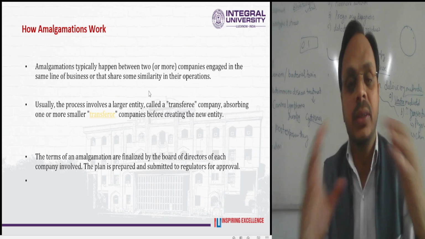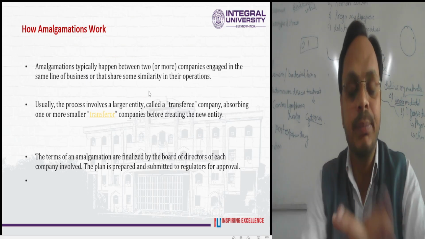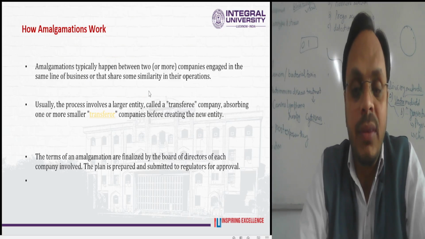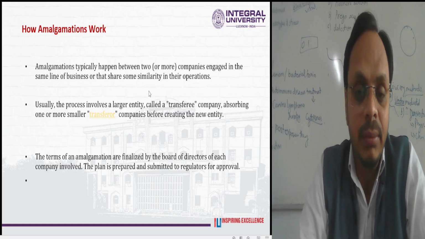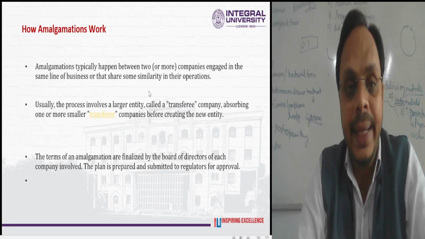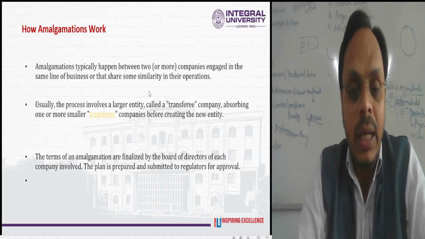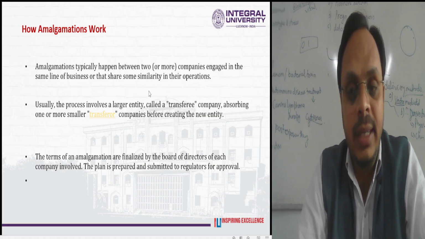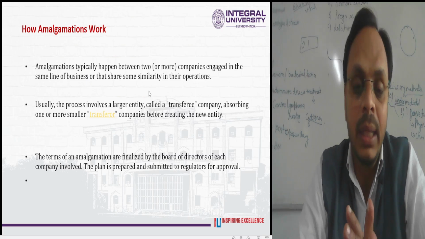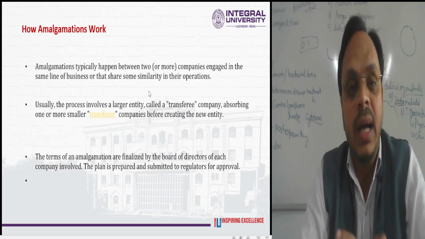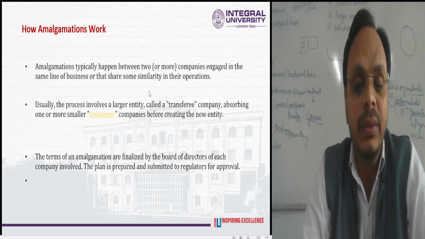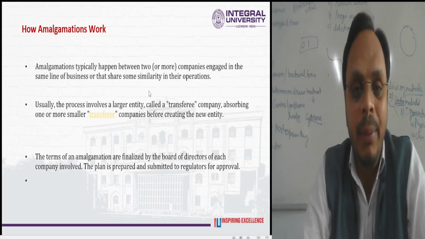After passing a resolution, the company submits a report to the board of directors, and that report must be sent to the Ministry of Corporate Affairs as well as the Registrar of Companies to get approval for the amalgamation of two or more companies. Without approval of the resolution, a company is not supposed to do the amalgamation. It is beyond the ambit of the Companies Act 1956, 2013, and whatever amendments are there.